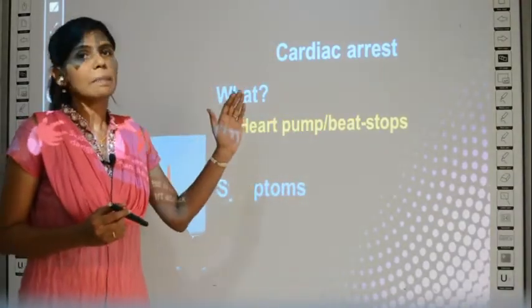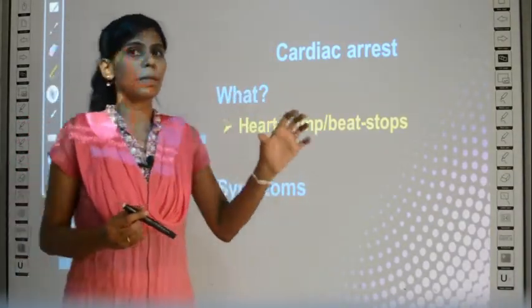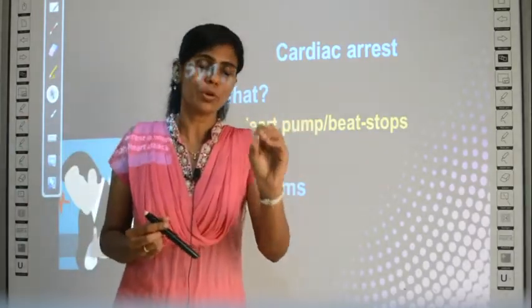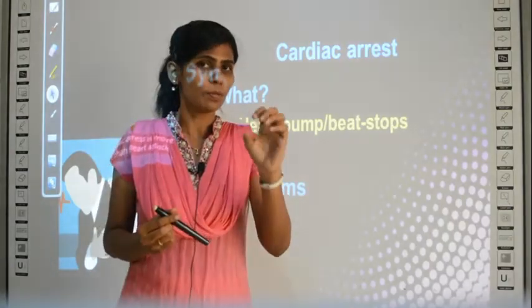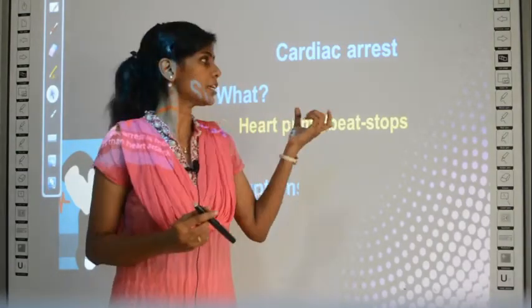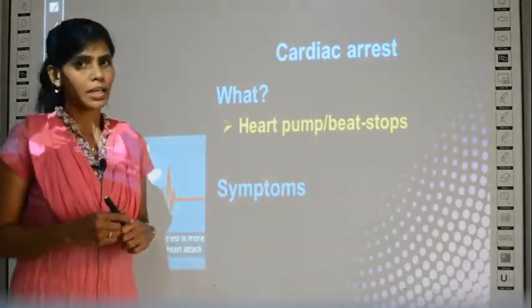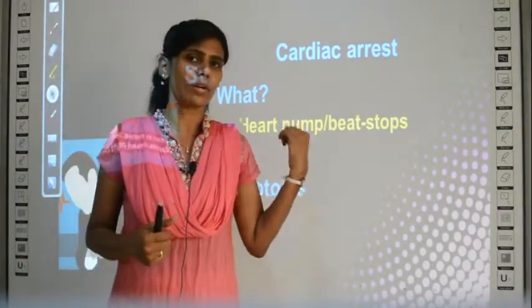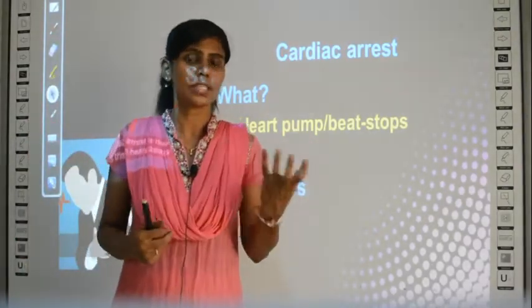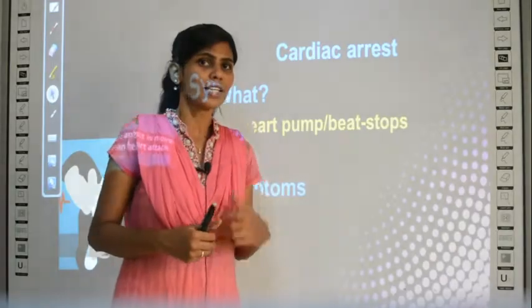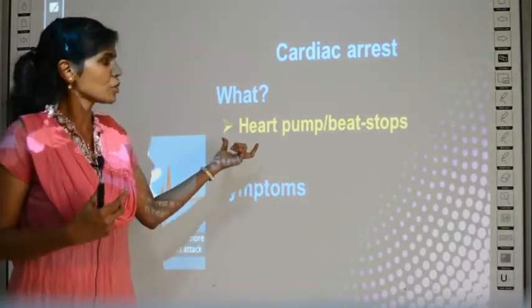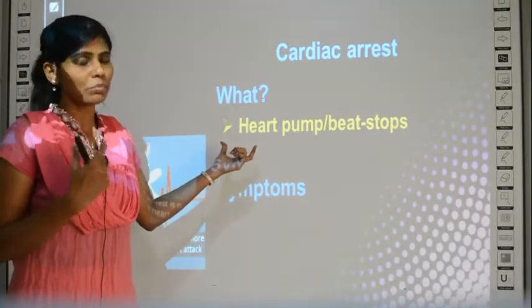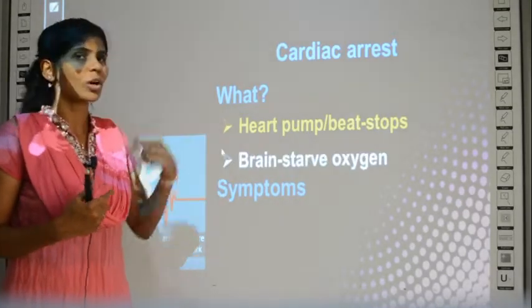So a person's heartbeat being stopped for a few or more seconds, it is not in minutes. If it is going to be stopped for some seconds, then it is called cardiac arrest. Permanent stop you cannot address as cardiac arrest because it is addressed as death, right?